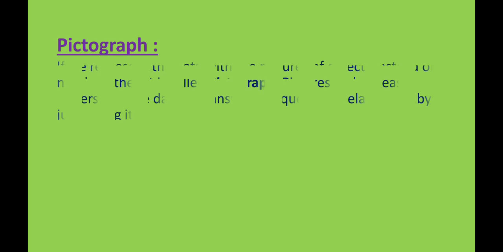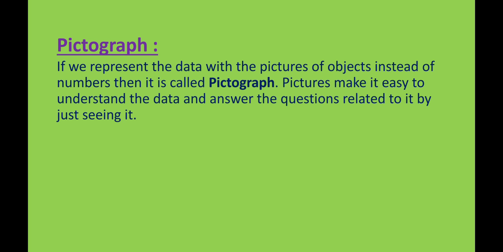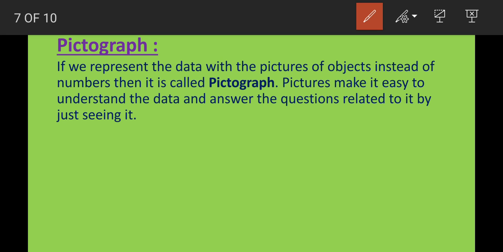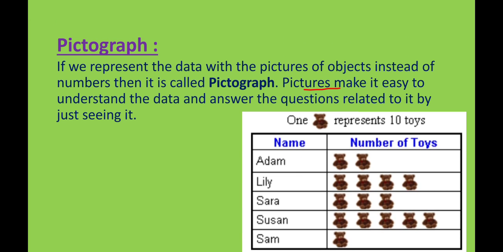If you want to represent the data with pictures of objects instead of numbers, then it is called a pictograph. If we are representing the data in the form of pictures, then that format is known as a pictograph. Pictures make it easy to understand the data and answer questions related to it by just watching it.